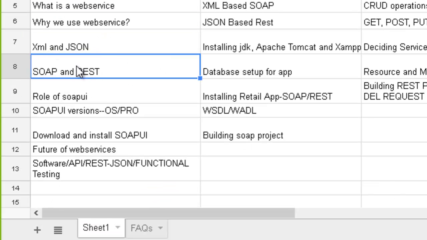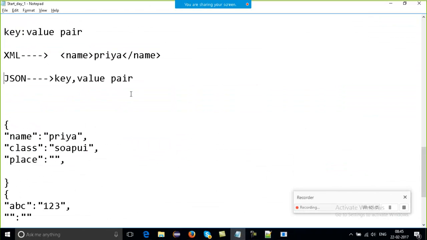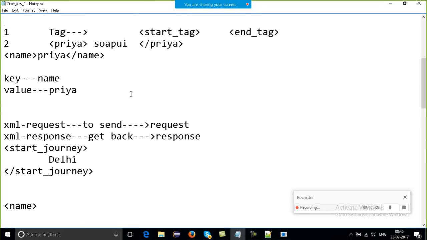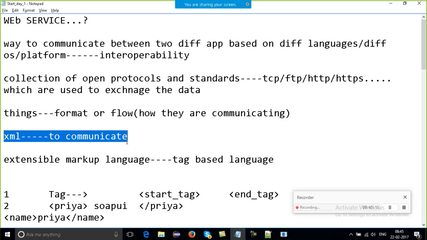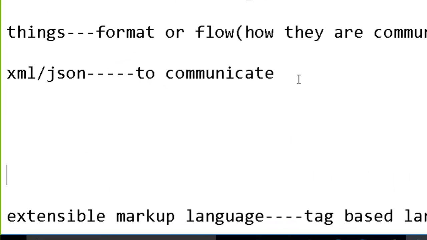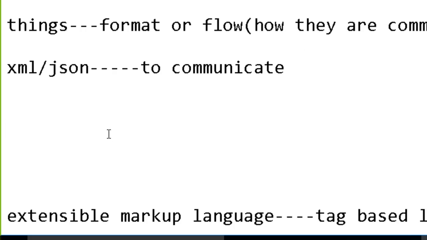Now let's discuss SOAP and REST. As I said again, these are all jargons which we are discussing right now. Maybe you don't know about these. So let's see where we need SOAP and REST. Let's come to the very first thing here. XML and JSON both are used to communicate. Do we need any protocol? The answer is yes. It's SOAP and REST on which we are actually going to work.